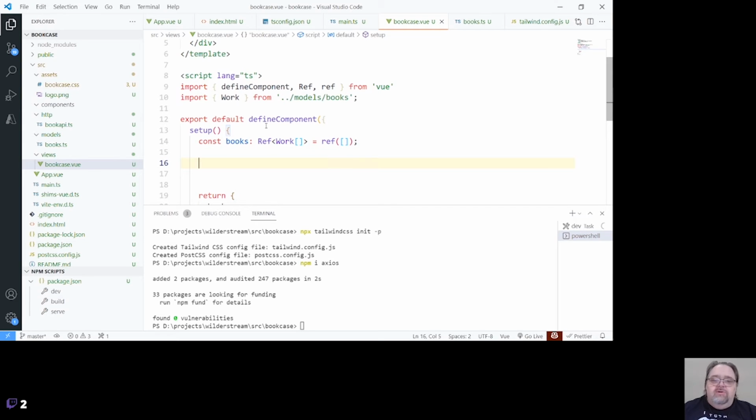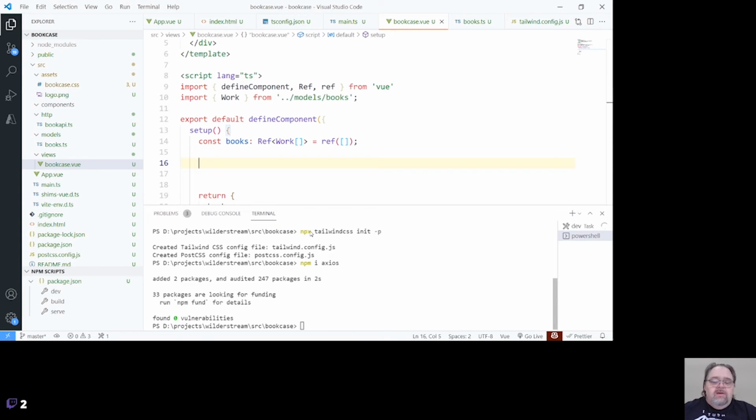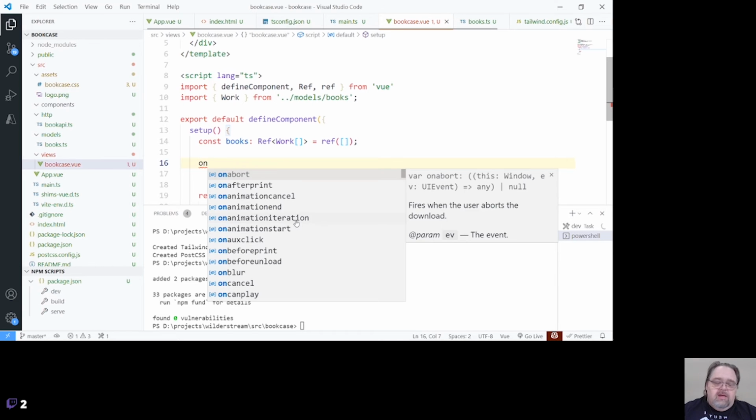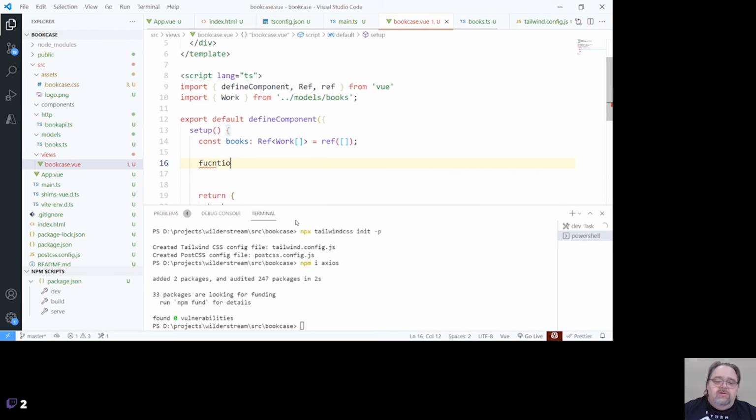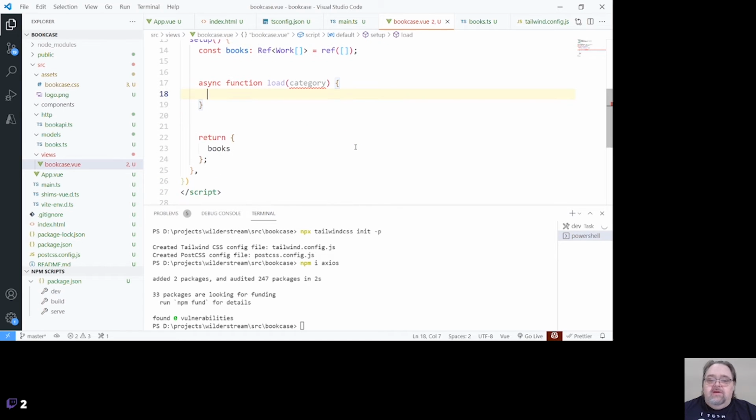So how are we going to load the books? Because right now, we come back here, you can see my bookcase, but there's no data in it, right? We're going to do this by calling on mounted. Actually, let's do this a different way. I'm going to create a function called load. And load is going to take the category, big surprise, and it's going to be async. Because we know that what we're calling here is going to be the method that does the work, right? Let's go ahead and tell that it needs to be a string.